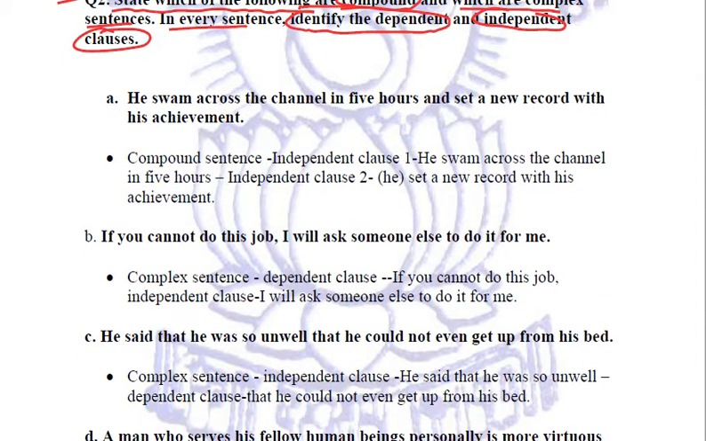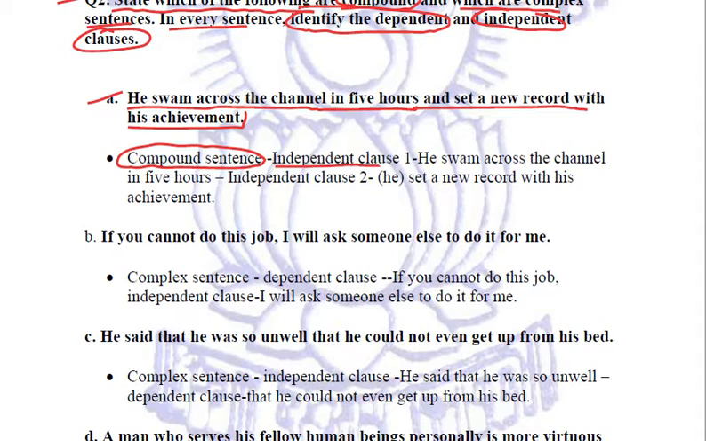Let us see them one by one. First sentence is, he swam across the channel in 5 hours and set a new record with his achievement. Now this is a compound sentence, and it is a compound because it has got two independent clauses. Let us see how. The first independent clause is he swam across the channel in 5 hours.